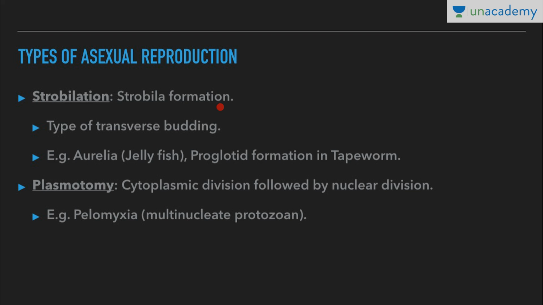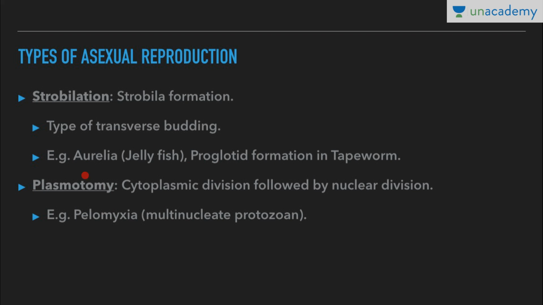Spontaneous transverse segmentation of the body occurs, which gives rise to the new offspring. So this is a type of transverse budding, as transverse segmentation of the body is taking place. Example is Aurelia jellyfish. Now this organism belongs to the class Cnidaria or Coelenterata that you will study in the chapter Animal Kingdom, and proglottid formation in tapeworm.